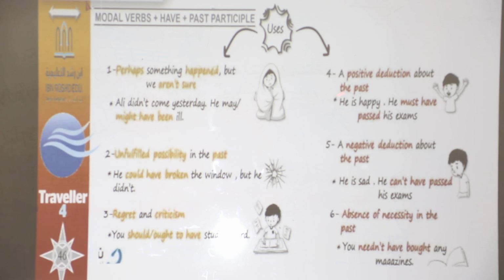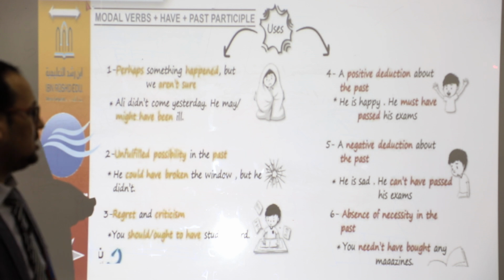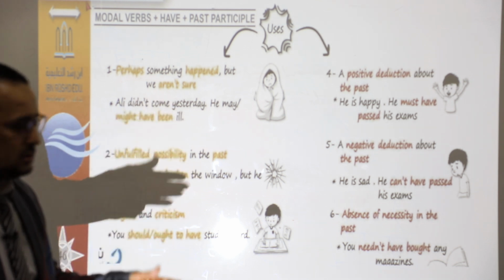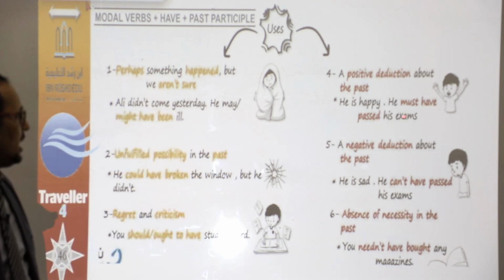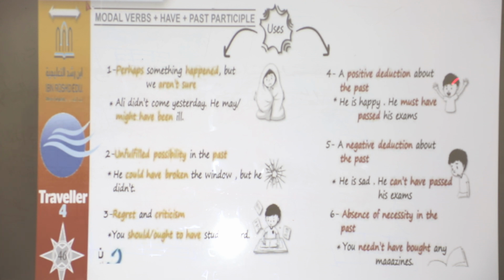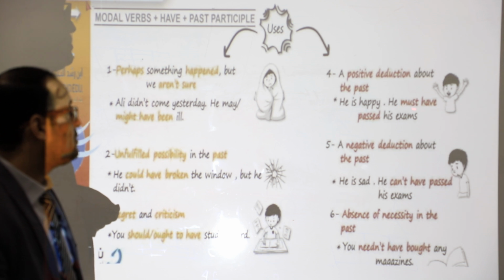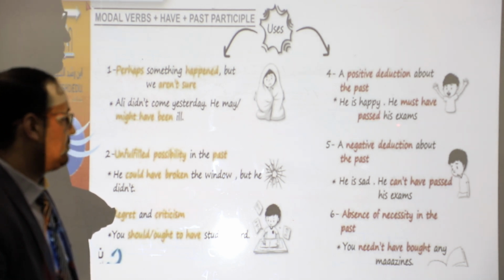Number four, a positive deduction about the past. Positive deduction means you are sure. Look at this picture. He is happy. He must have passed his exams. Why is he happy? Because he must have passed his exam.